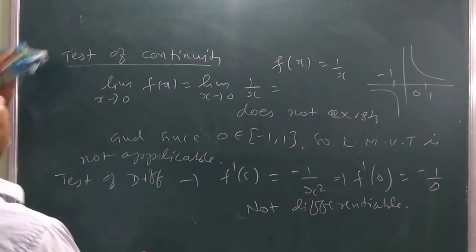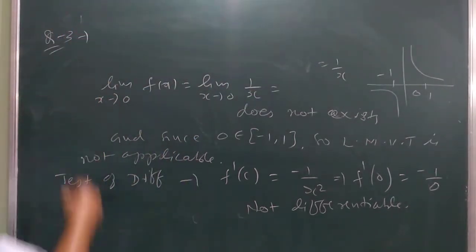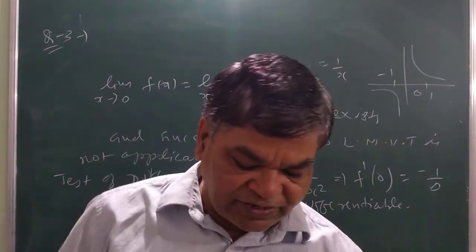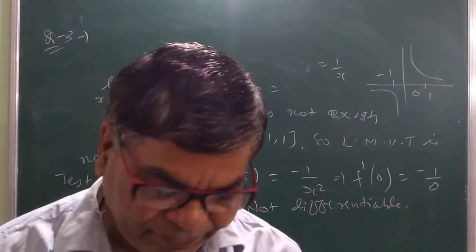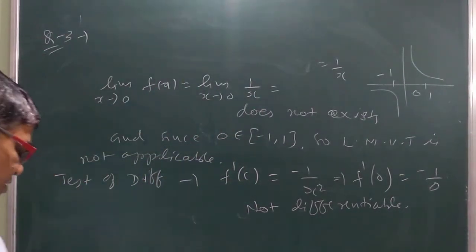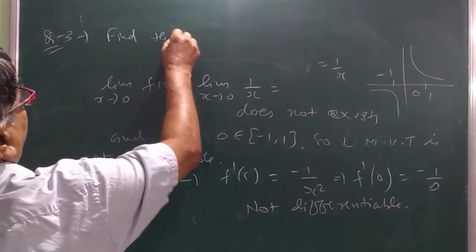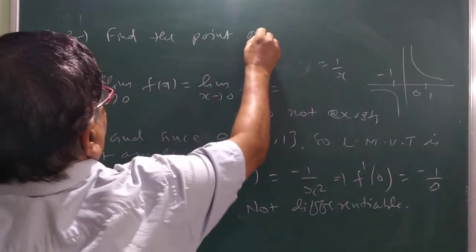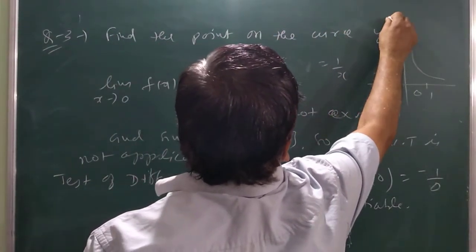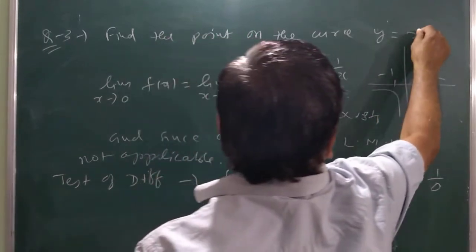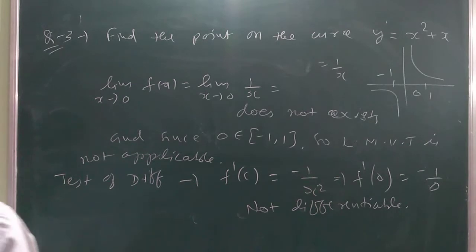Now question number 3. Dear students, this is a very important question. This is one application of derivative, that is LMVT. We write here: find the point on the curve y = x² + x, where the tangent to the curve is parallel to the chord joining the points (0, 0)